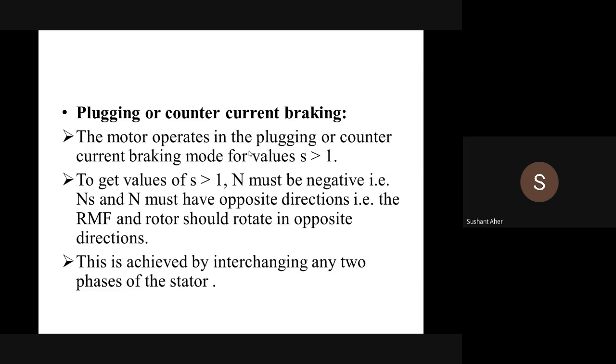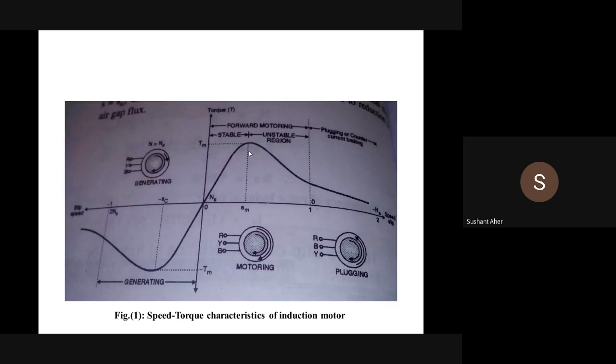Now the next and last operating region of the induction motor is called plugging or counter current braking. For counter current braking, the slip of the induction motor becomes S greater than 1. That means from S greater than 1, we call it counter current braking or the plugging mode of operation.